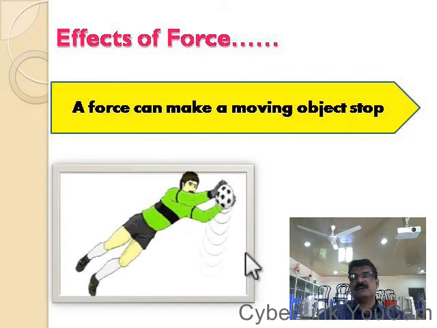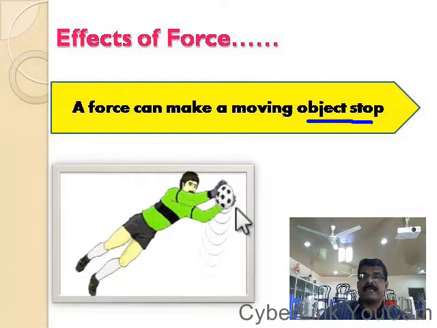The first one: the force can make a moving object stop. Consider that a man is kicking the ball. Consider that Messi or Ronaldo is kicking the ball. See, the goalkeeper is stopping the moving ball by applying a force. Messi or Ronaldo kicks the ball with a certain force, so in order to stop the ball, the goalkeeper has to apply a force.